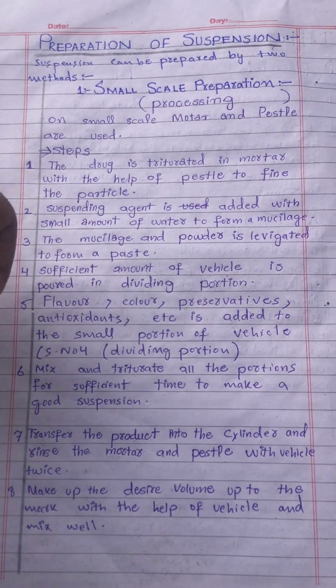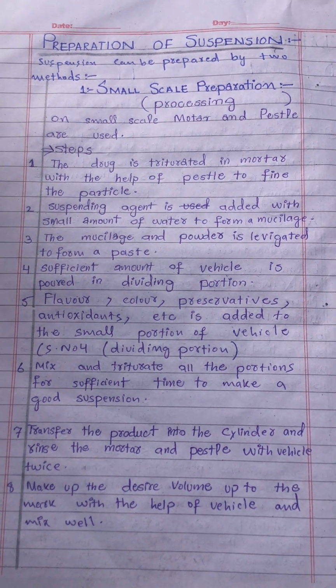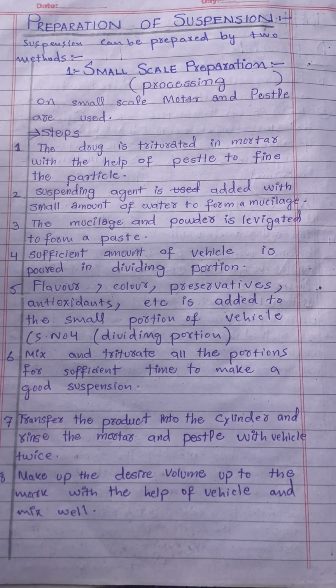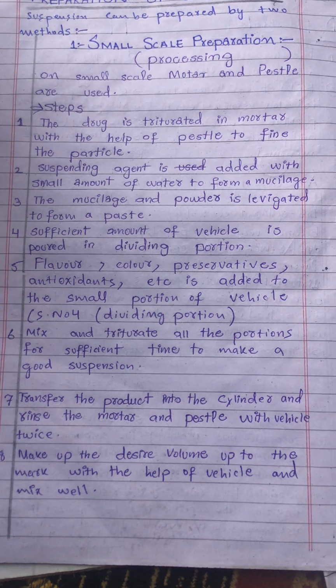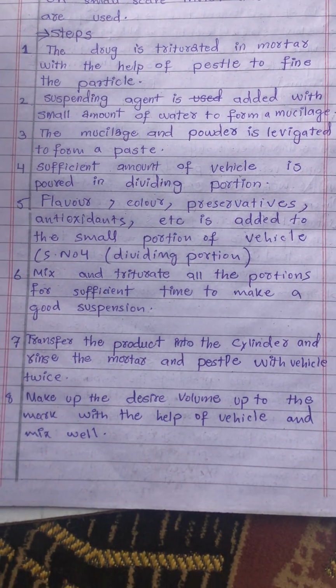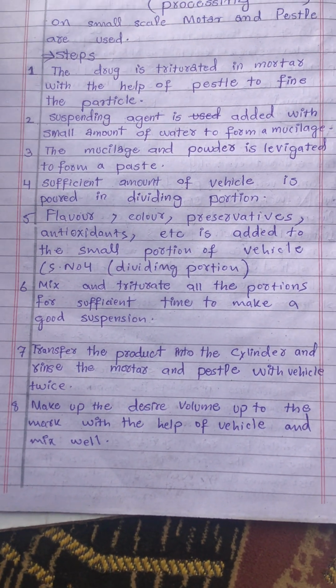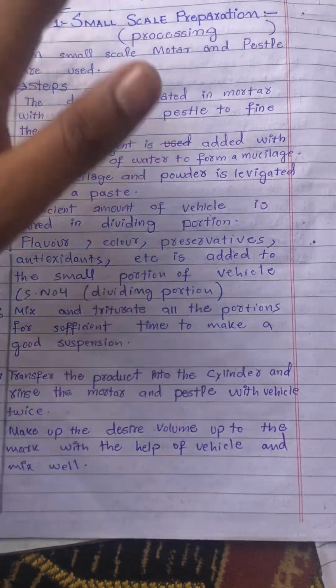The drug is triturated in a mortar with the help of a pestle to reduce the particle size. The suspending agent is added with a small amount of water to form a mucilage. Then the mucilage and powder are triturated to form a paste. Then a sufficient amount of vehicle is added, flavor is added, everything is mixed, and then transferred. These are the steps.